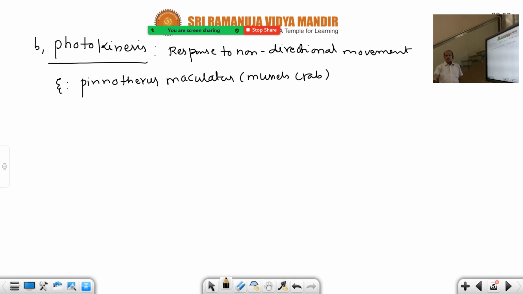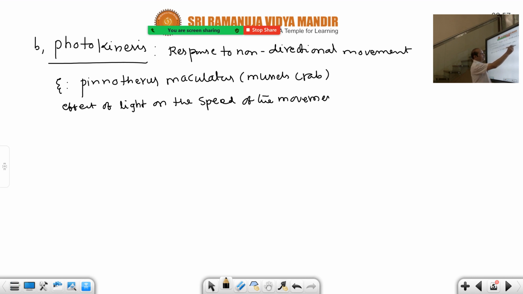So when the intensity of light increases, the larva moves very fast. If you focus light on that larva, you take a dish and collect the larva into the dish of water. Then you focus with a torchlight, immediately it moves. And if you switch off the torchlight, it will stop. So thus, the effect of light on the speed of the movement, you must mention velocity of the movement, speed of the movement, is called photokinesis.